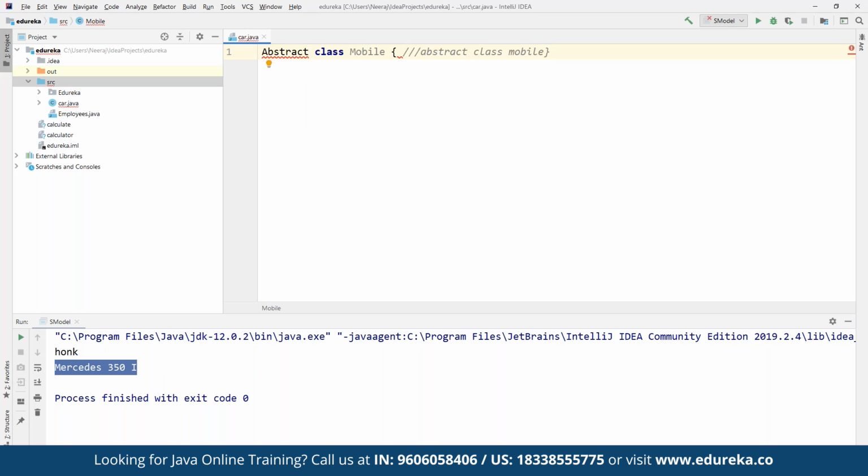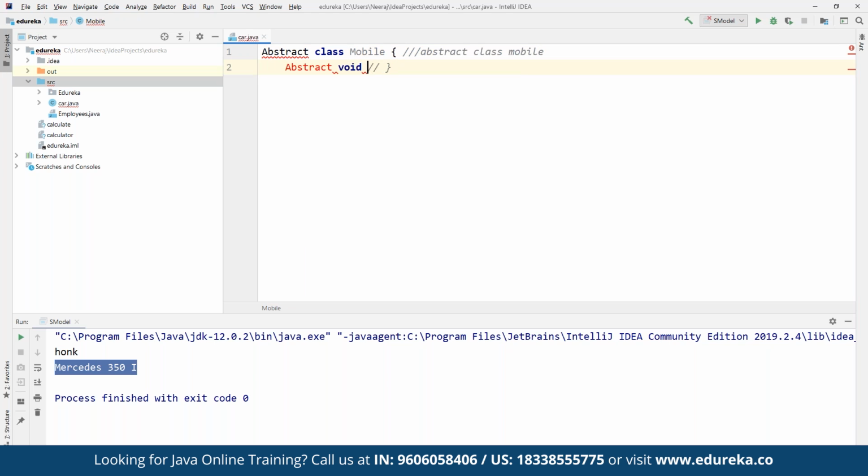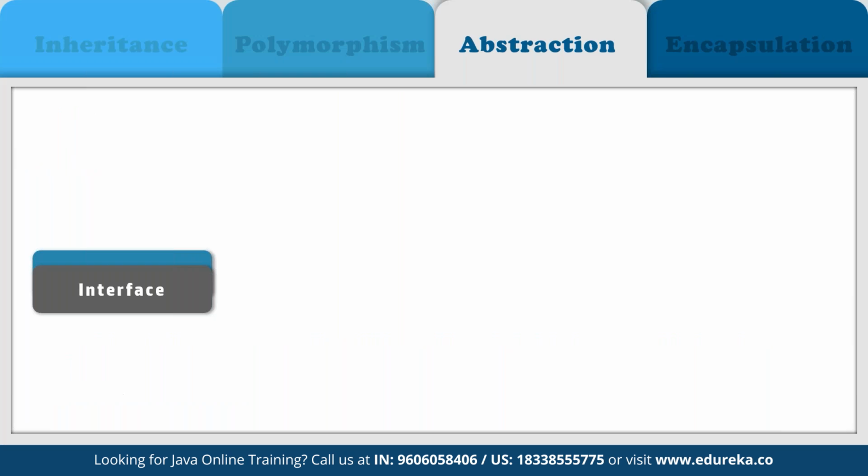And then within this, we can define abstract void run method. So basically, this is going to be the same abstract method that we are going to define here one by one as a part of simple abstract method. All right. And then we are going to see the implementation for it in next few minutes. And before we do that, let's also discuss interface so we can combine them together.